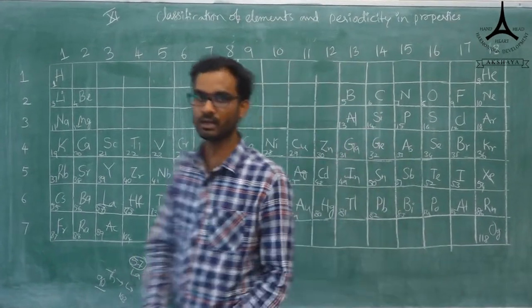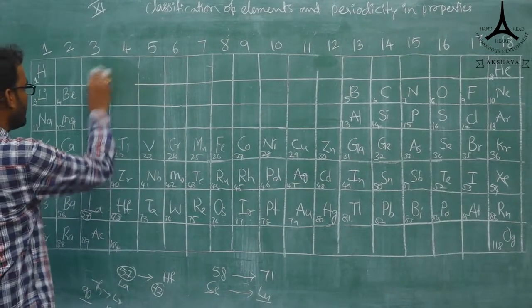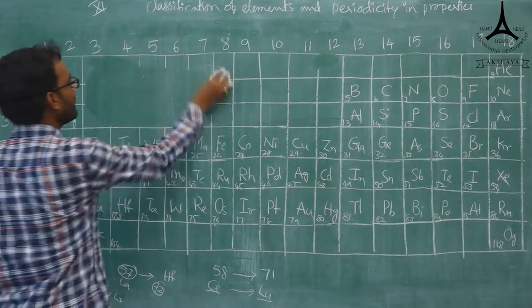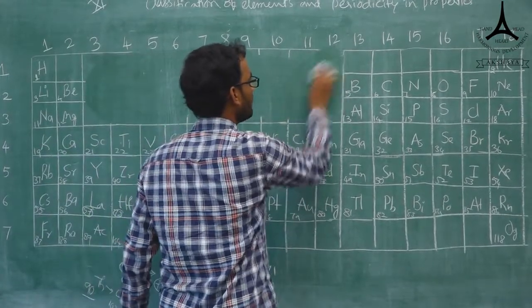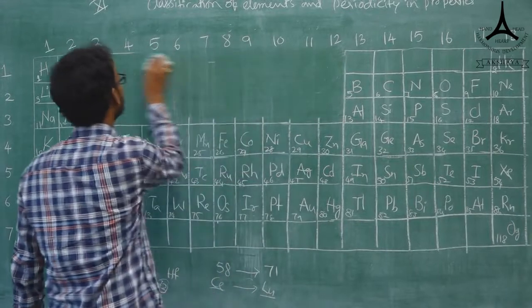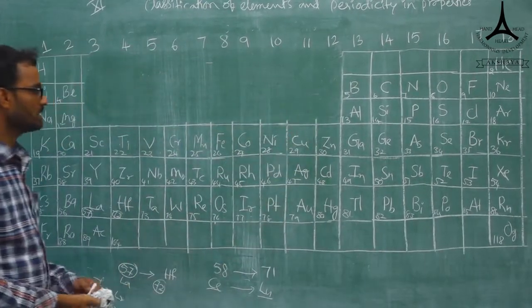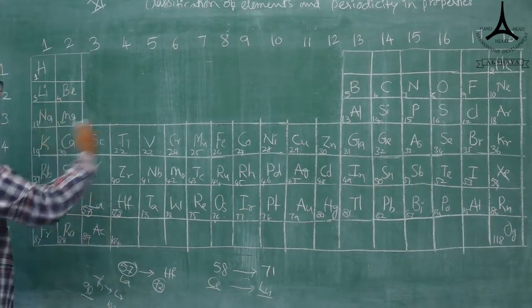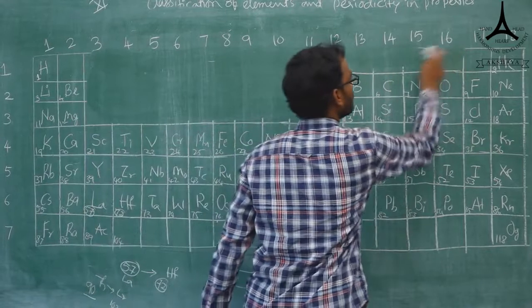In order to get a clear idea, you can remove these boxes. That will look like your normal periodic table, because here no elements are there. Then we can take this memory. We can take the three parts: here the left side and right side, and there is no need of these boxes here.